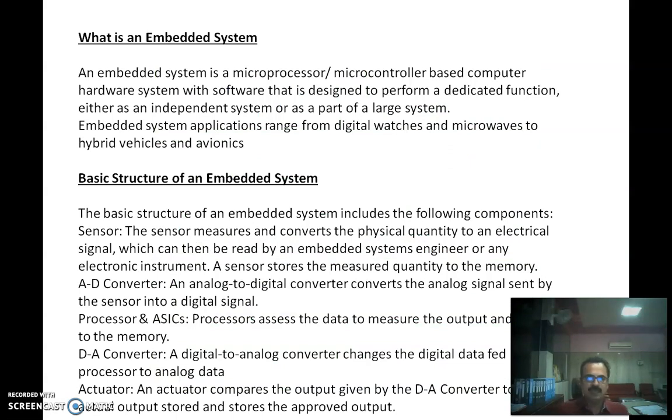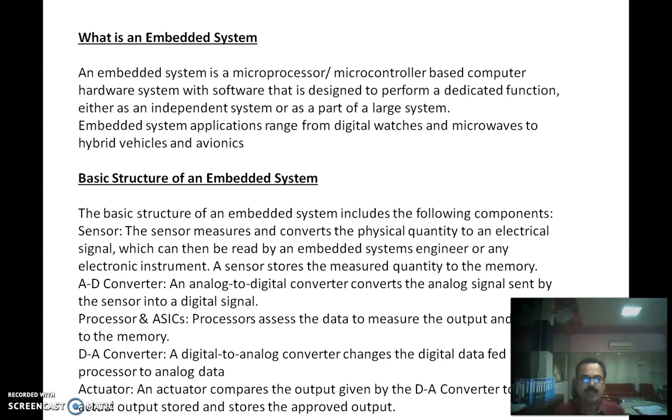Now coming on to an embedded system. Basically, an embedded system uses both microprocessor and microcontroller as hardware, with software that is designed to perform a dedicated function. Okay, so basically an embedded system is designed for performing a dedicated function, and it functions either as an independent system or as a part of a larger system.